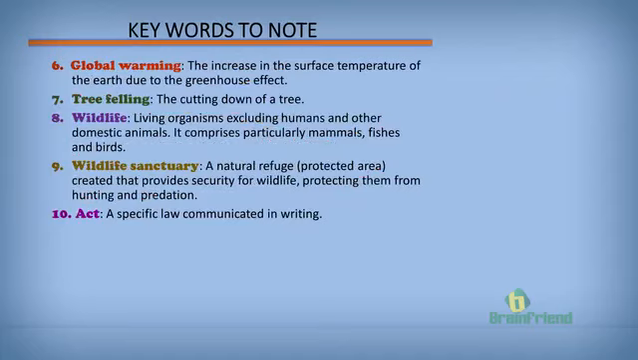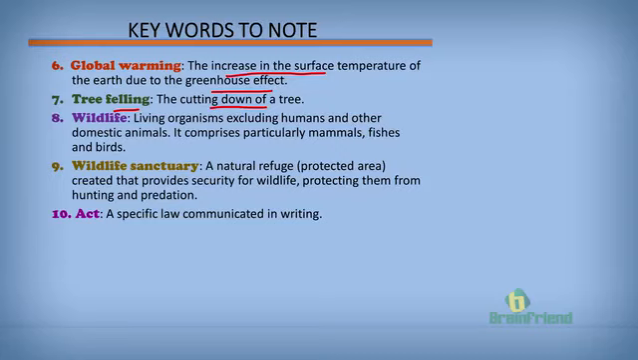Let's look at global warming. Global warming simply is the increase in the surface temperature of the Earth due to greenhouse effect. Remember I said the greenhouse effect is when atmospheric gases such as carbon dioxide retain heat from the sun. Tree felling is simply the cutting down of a tree.